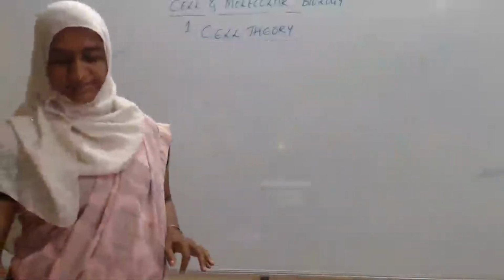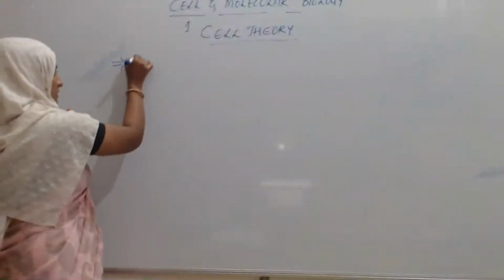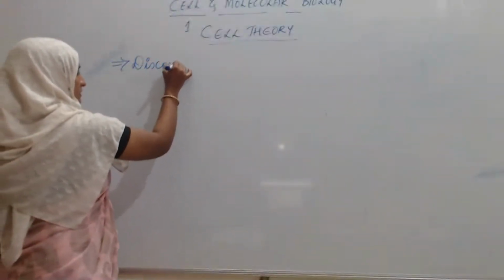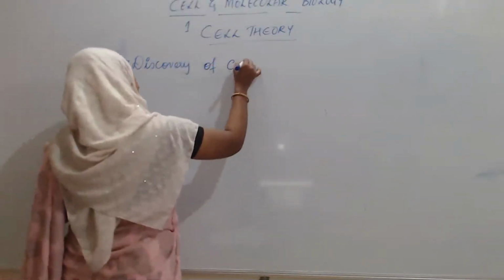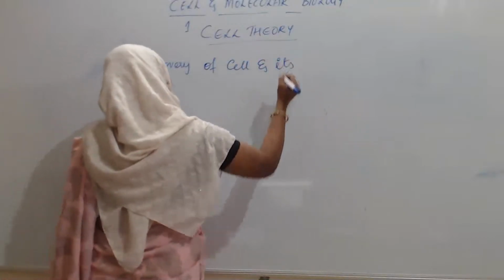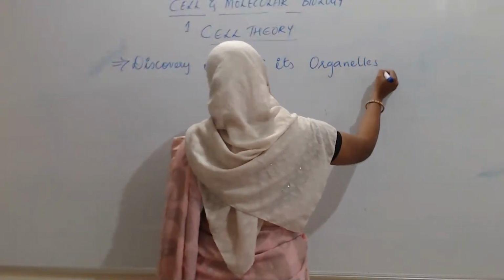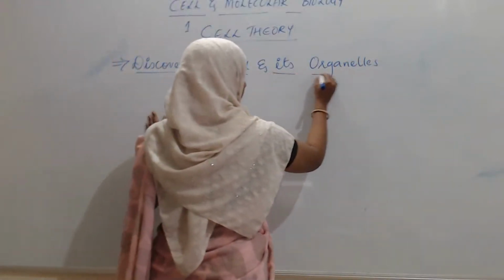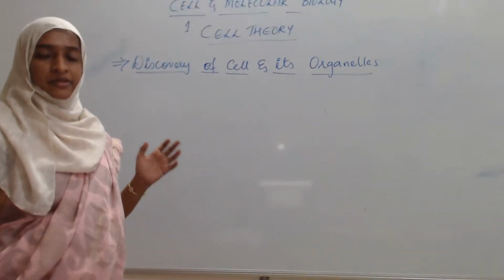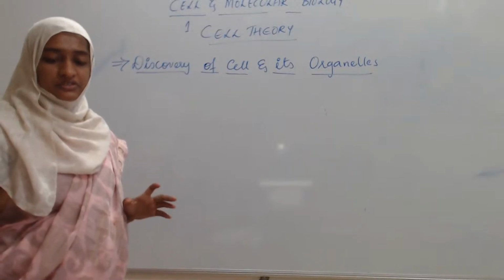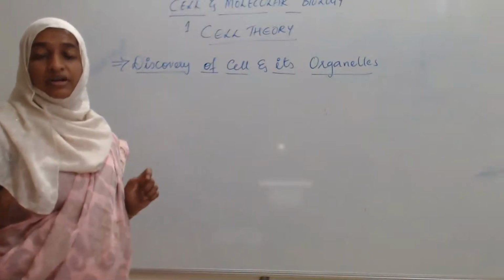Now next, the discovery of the cell and its organelles. Here, who first discovered the cell? The cell was first discovered by an English scientist. The name of that person is Robert Brown.